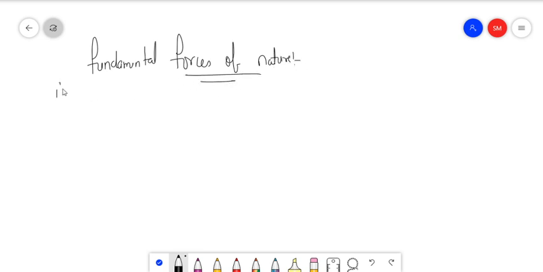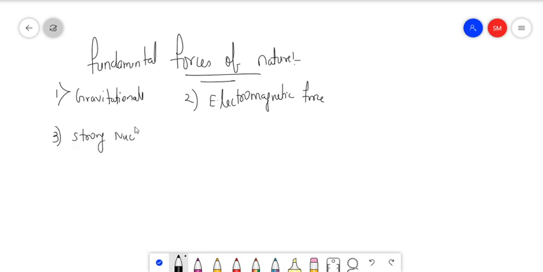For example, gravitational force. It is a fundamental force of nature. Point number 2 will be electromagnetic force. Point number 3 will be strong nuclear force. Point number 4 will be weak nuclear force. Point number 5 is not there. So these 4 forces are a few examples. There are many more in nature, but we are talking only about four forces.